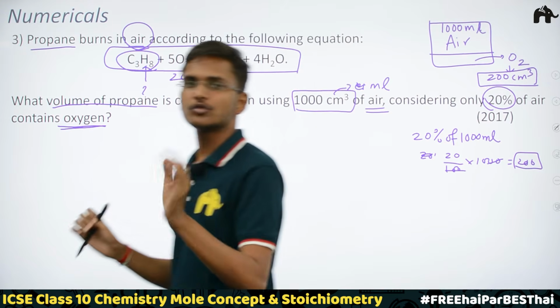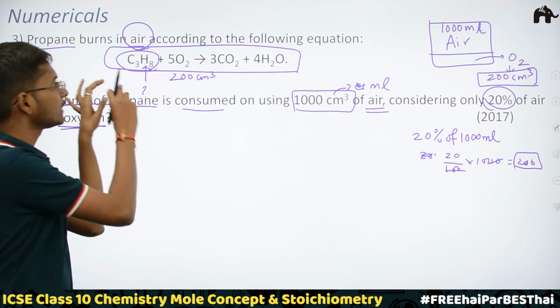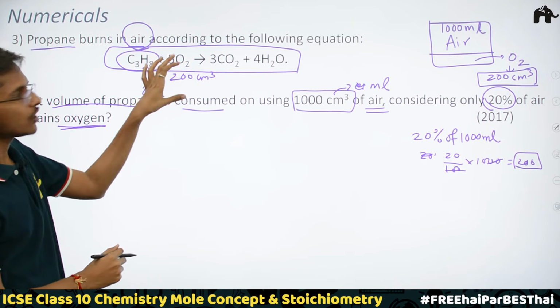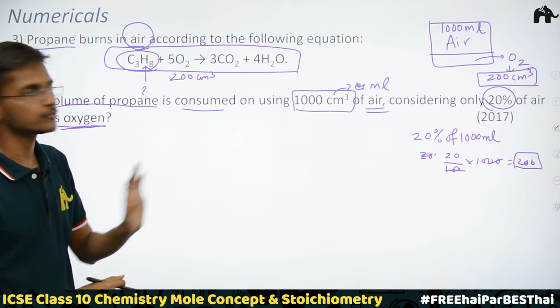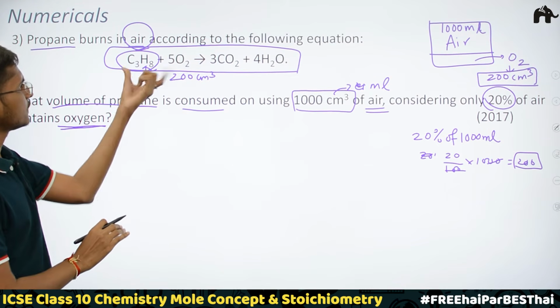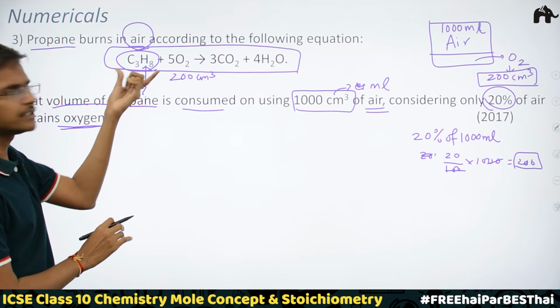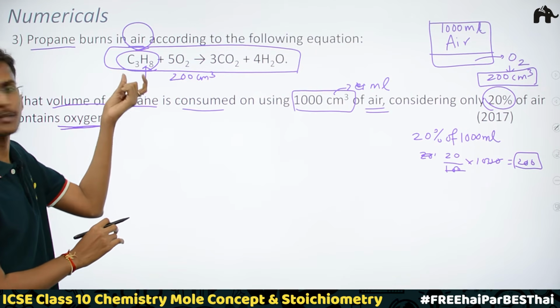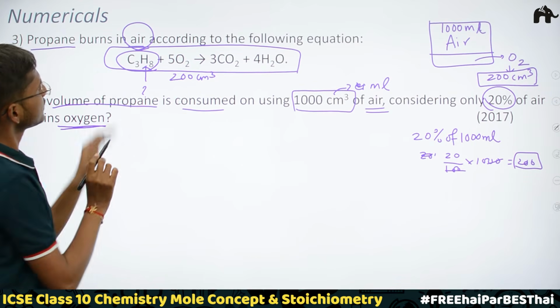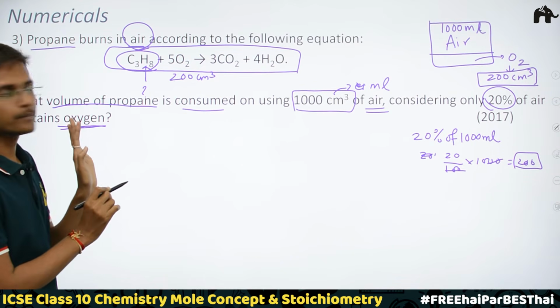So what we would do first, we would try to figure out how many volumes of propane are reacting with how many volumes of oxygen to give how many volumes of carbon dioxide. Now here no need to go into carbon dioxide as well. We would just figure out between these two because we are dealing with these two only. We need to just find out the volume of propane and we are going to find it with the help of oxygen. So from this reaction we can clearly make out one molecule of propane is there.